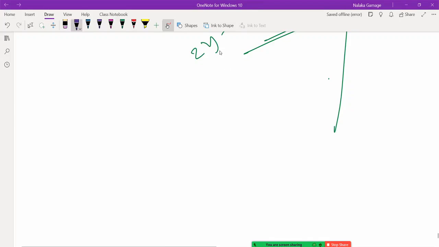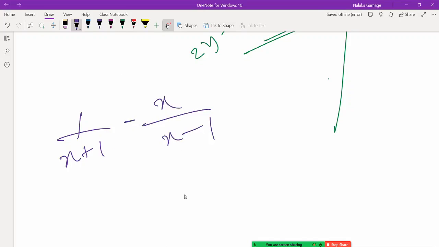Algebra. So you must be able to simplify something like this: 1 divided by x plus 1 minus x divided by x minus 1. Can you simplify that kind of thing? Okay, or maybe x squared minus 1.